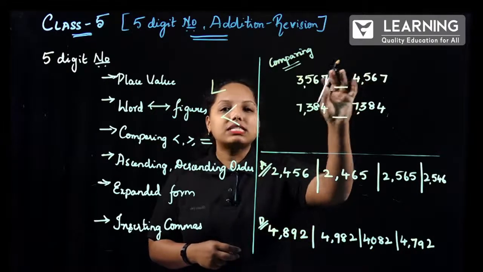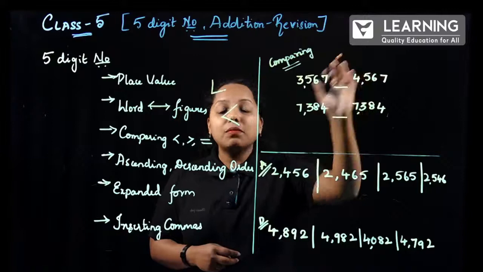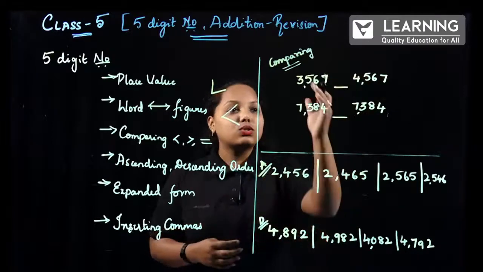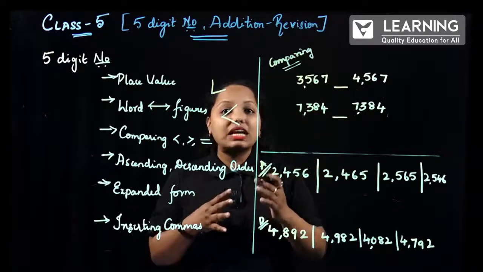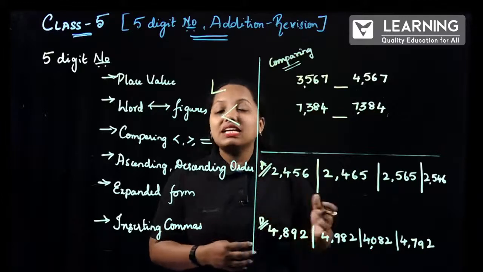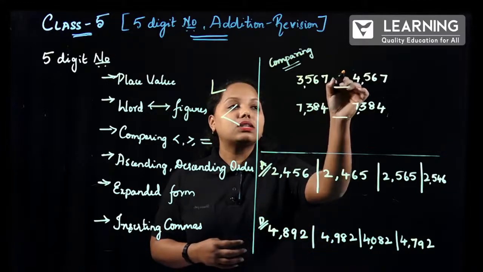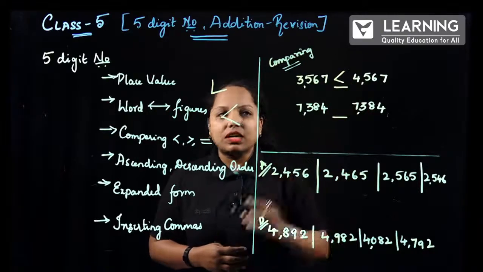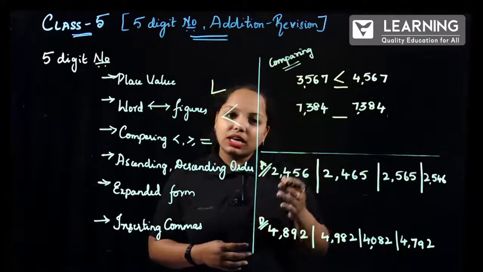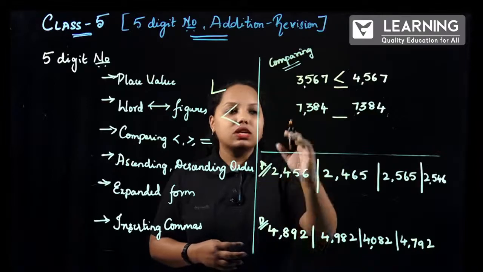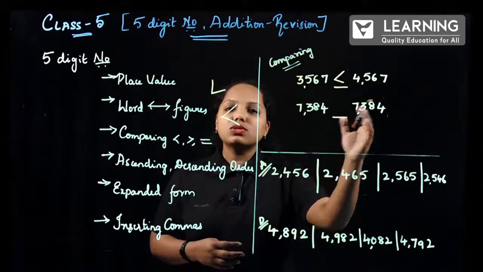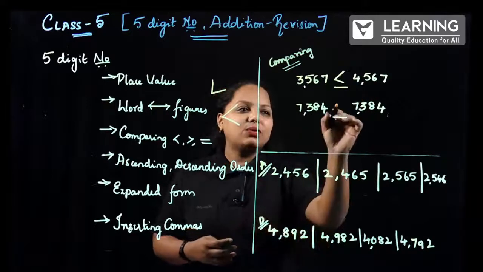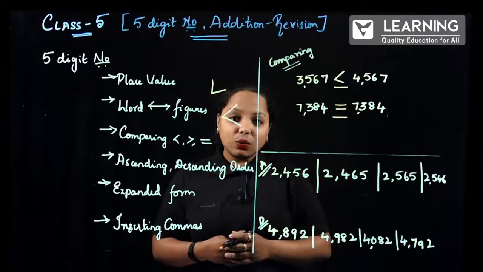So now how about this example? Here the bigger mouth is there for 4. If the starting part is fixed, then there is no need to check the next place value also. So here what is the symbol? The bigger mouth is towards the 4, 5, 6, 7 and the smaller is 3, 5, 6, 7. How about this one? 7, 3, 8, 4. Here also 7, 3, 8, 4. Well, that is equal, right? Yes, it is the equal to symbol.